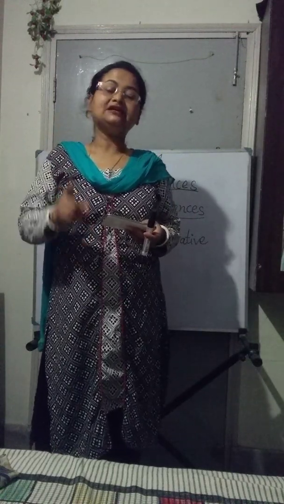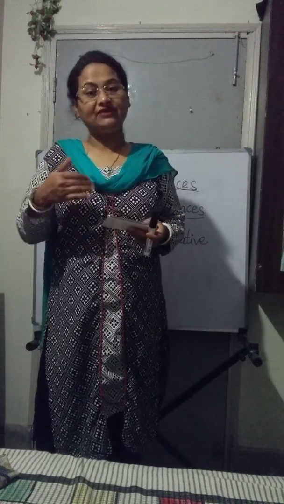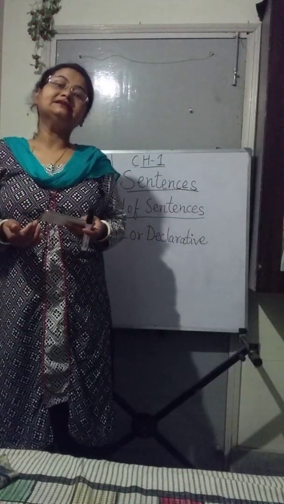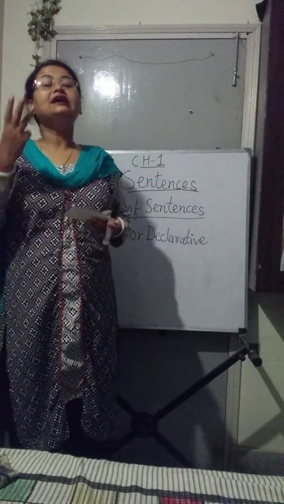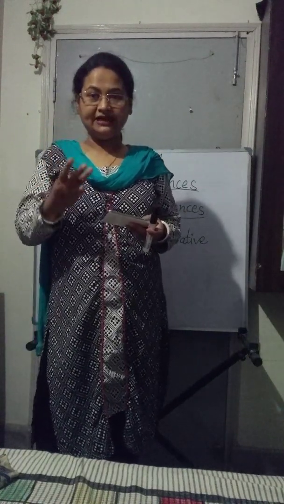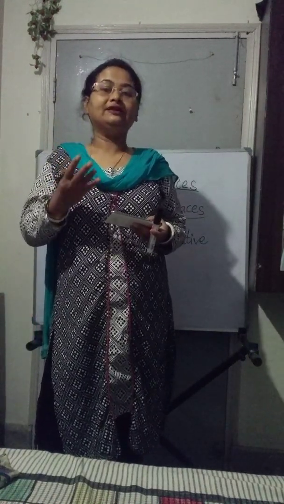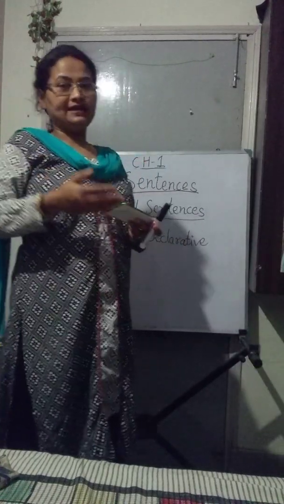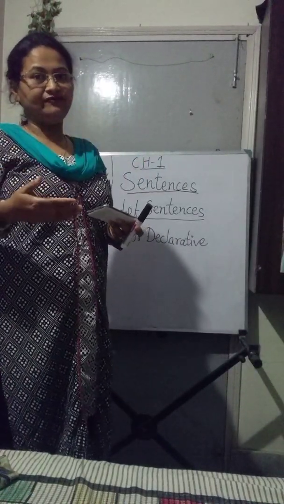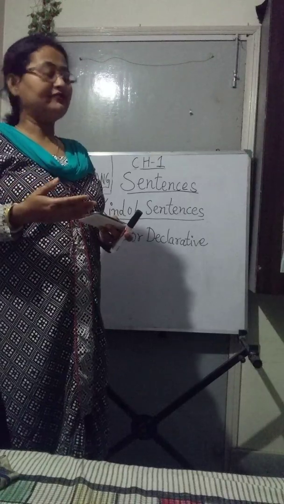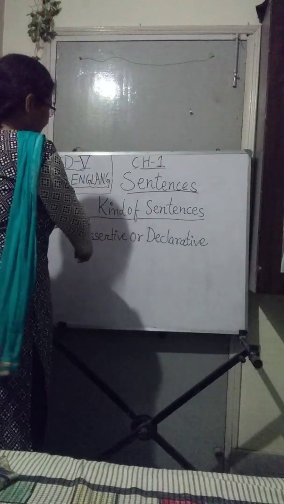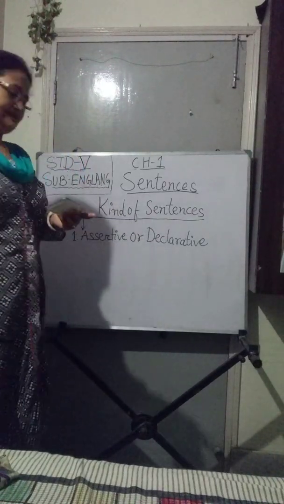First is declarative or assertive, second is imperative, third is interrogative, and fourth is exclamatory. In this class we will discuss them one by one. Let me first begin with assertive or declarative sentences.